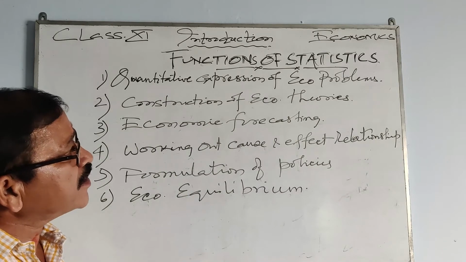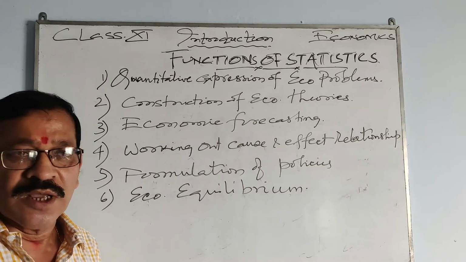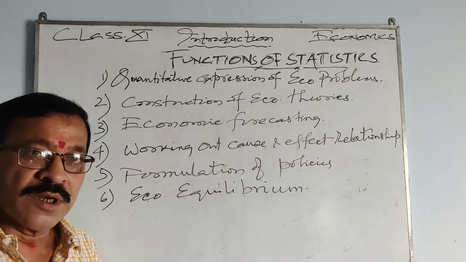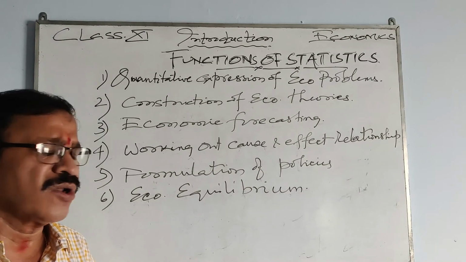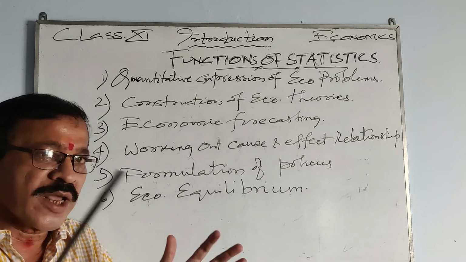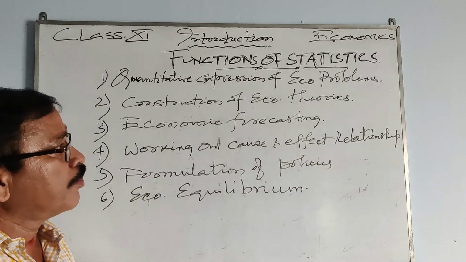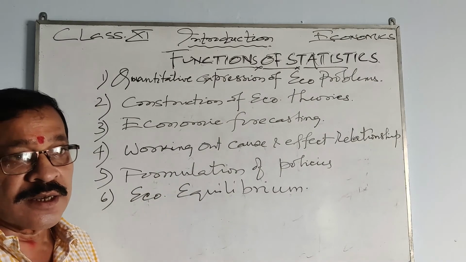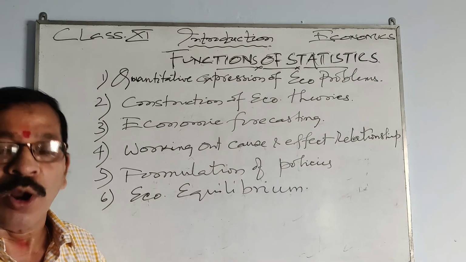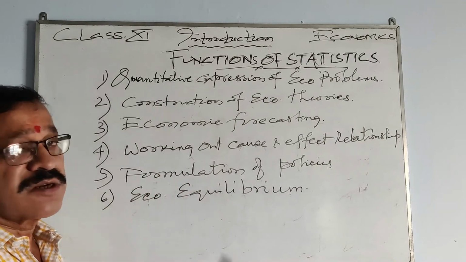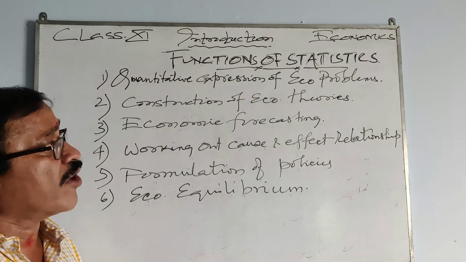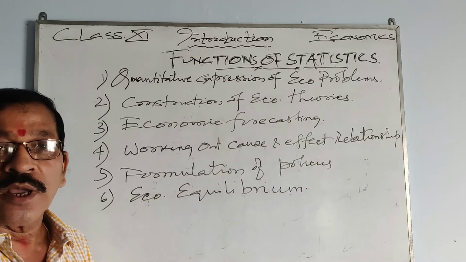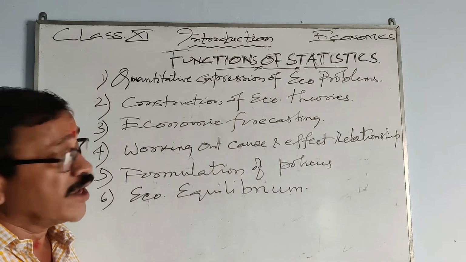Number one, quantitative expression of economic problem. There are so many economic problems, like what to produce, how to produce, for whom to produce, distribution, division, and so many more. Those economic problems are put in quantitative form, and then we will be able to understand the problem in a better manner. So the first function of statistics is the quantitative expression of economic problems.